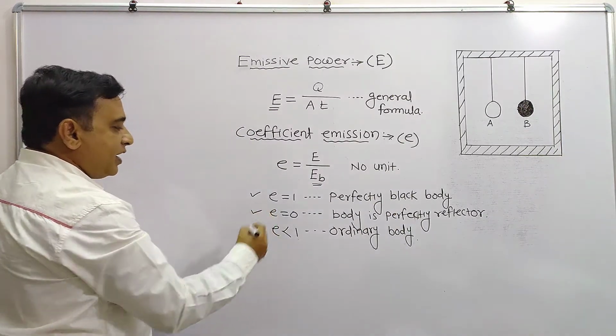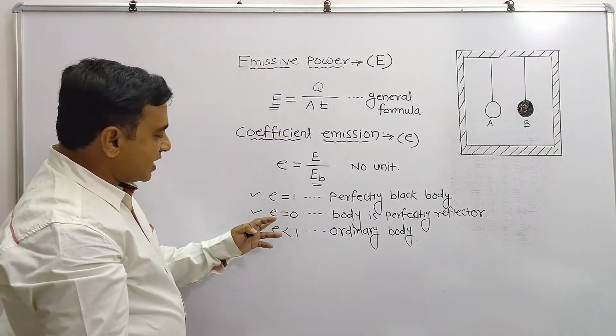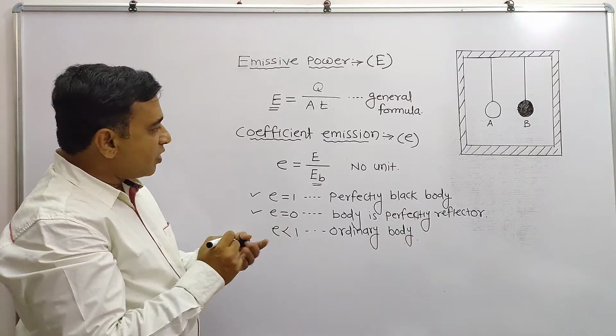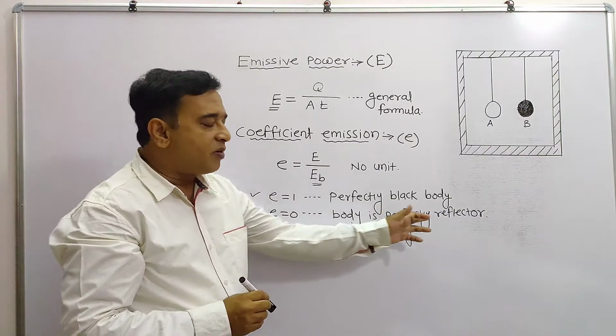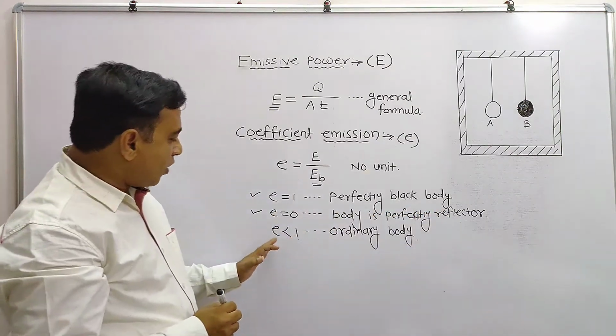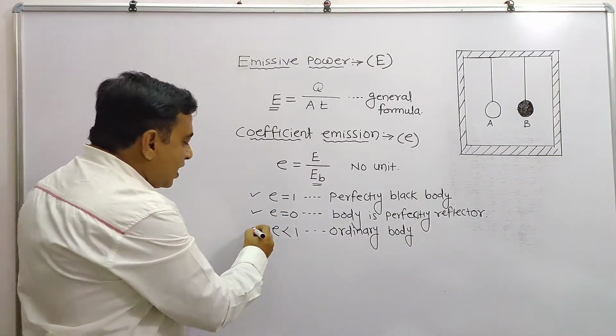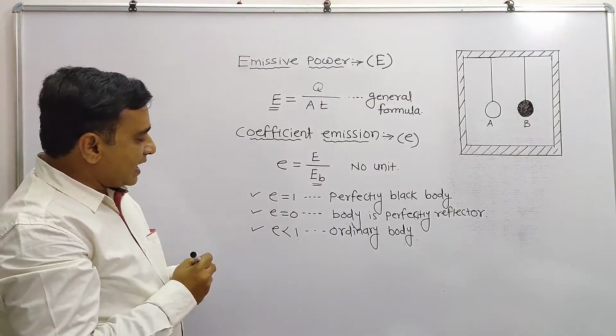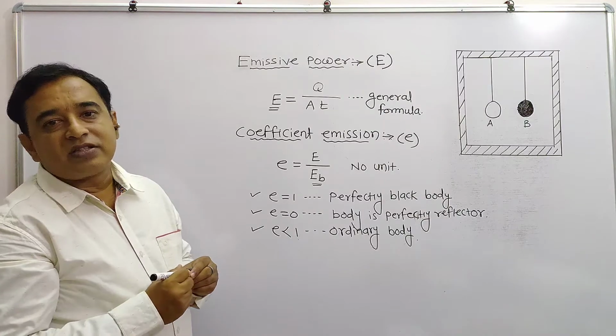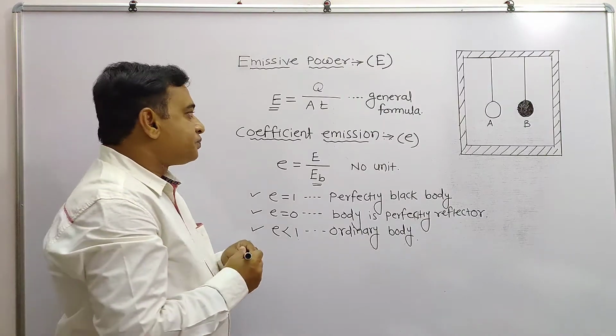If E is equal to 0, that is, if this coefficient of emission is equal to 0, the body is a perfect reflector. And what about this one? If the coefficient of emission value is less than 1, then the body is a general or ordinary body.